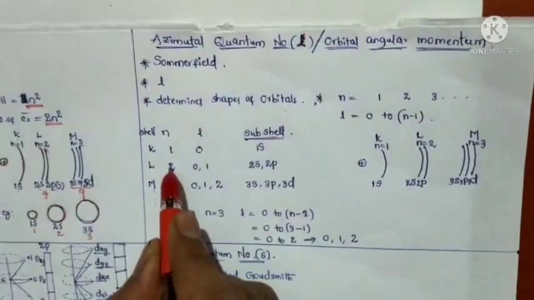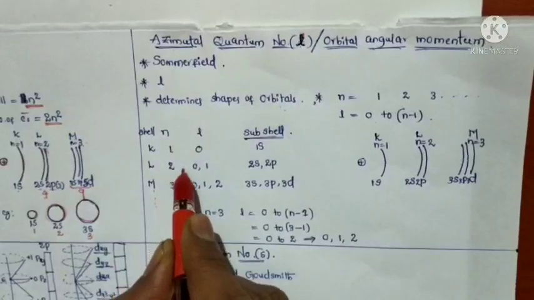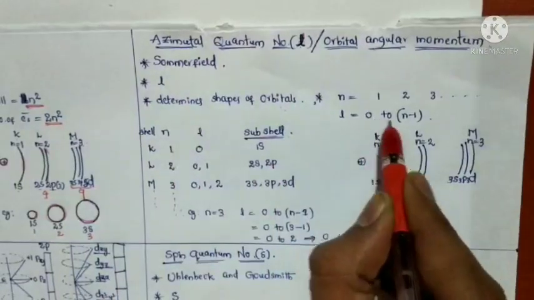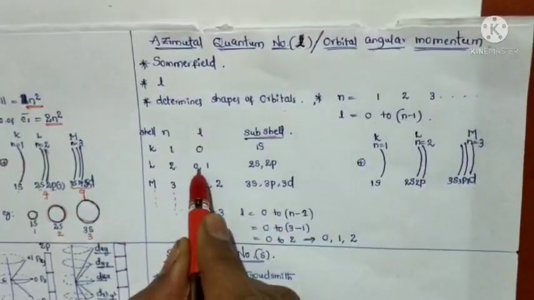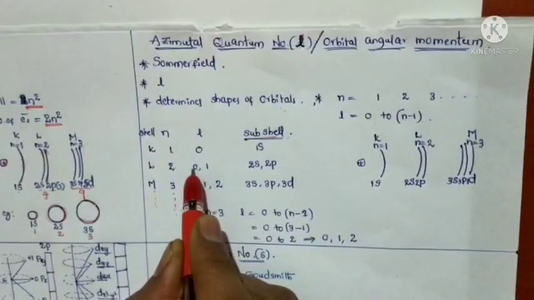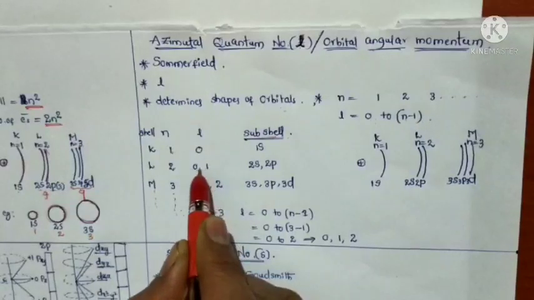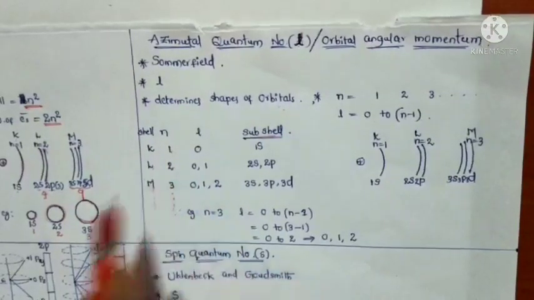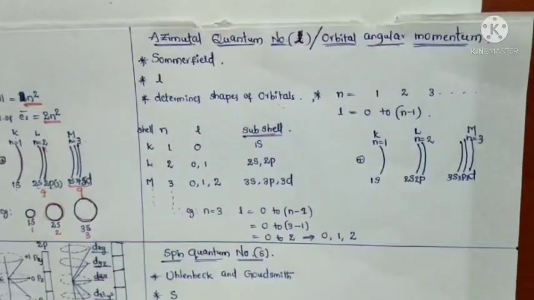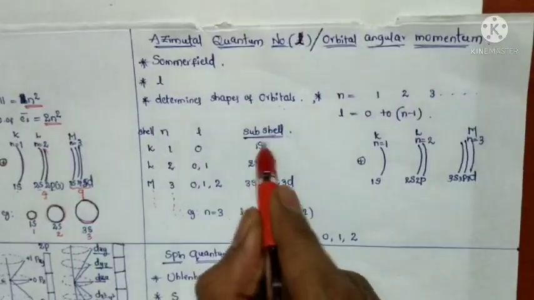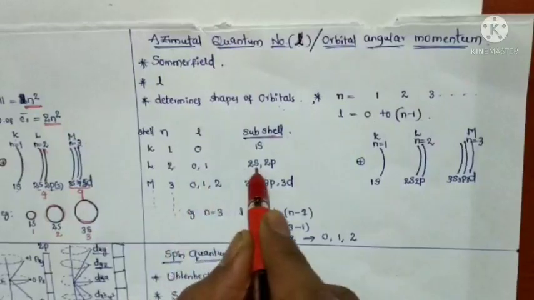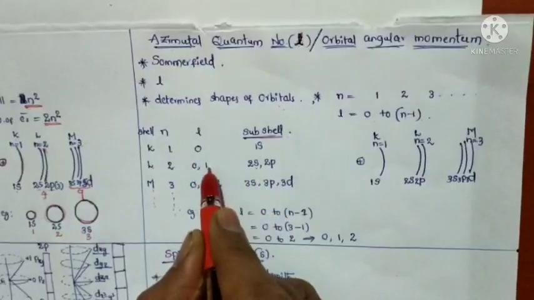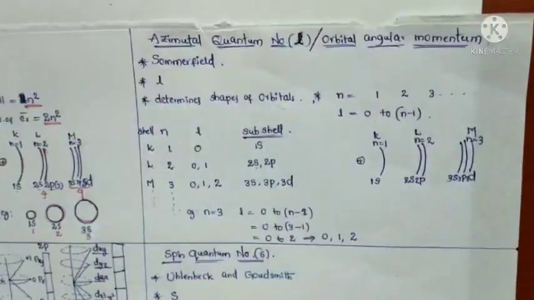Okay, next if n is equal to 2, that means l is equal to 0 to 2 minus 1, that is 1. So 0 and 1 belong to the L shell. Next, the subshells: if l is equal to 0, that is the 2s orbital, and if l is equal to 1, that is the 2p orbital.